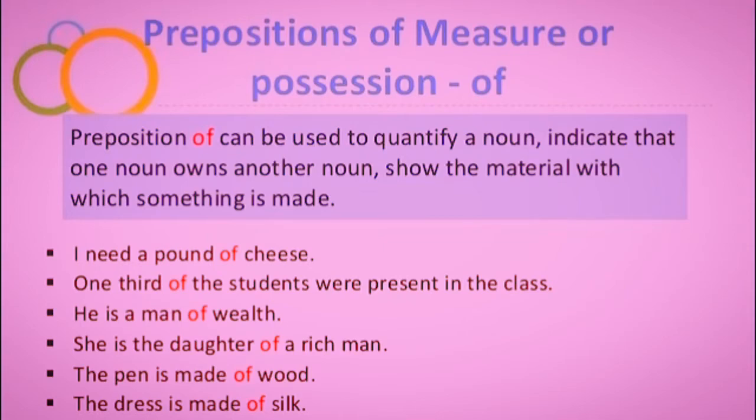The fifth sentence is: The pen is made of wood, and the last sentence: The dress is made of silk. The dress is made of silk. So these are some sentences in which the preposition "of" is used as a preposition of measure and preposition of possession. So dear students, the preposition "of" is used as a preposition of measure and preposition of possession.